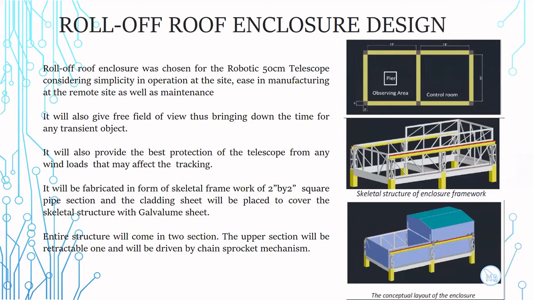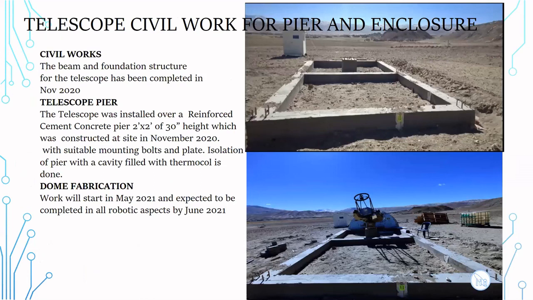We have completed the civil work for the beam and foundation structure in November 2022, and the telescope can be seen installed on the pier. The dome fabrication, because of the seasonal work here, will start in May 2021, and it's expected to be completed in all robotic aspects by June 2021.